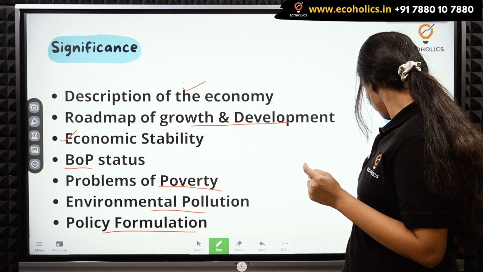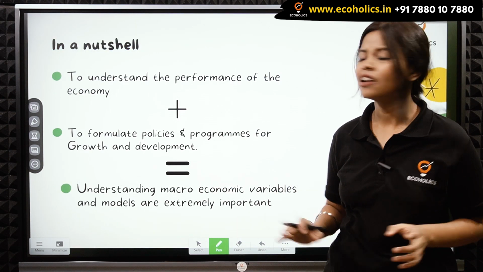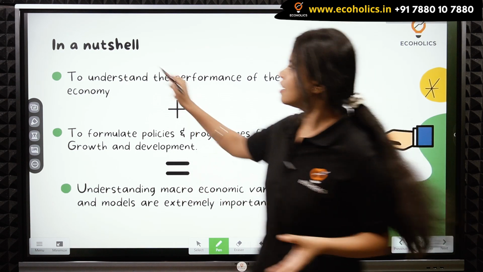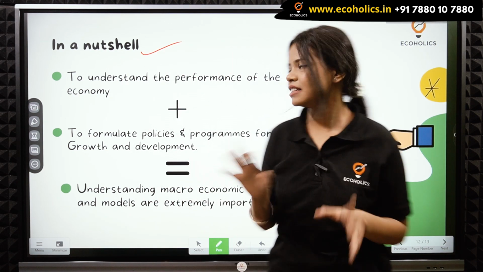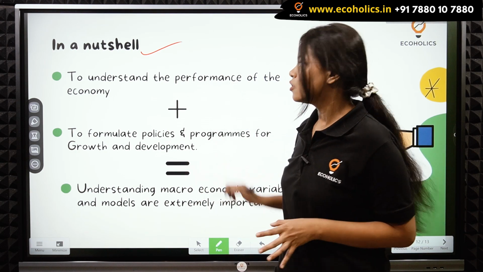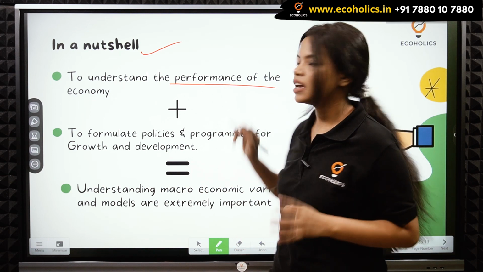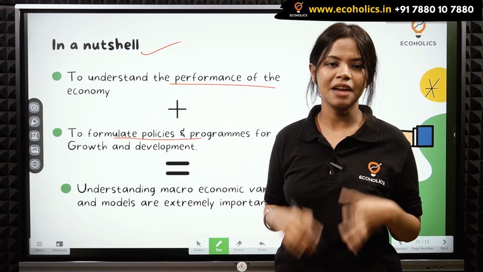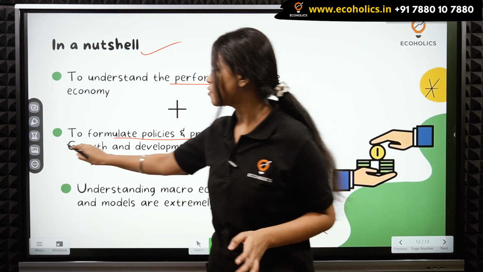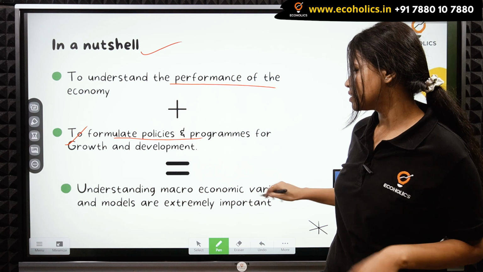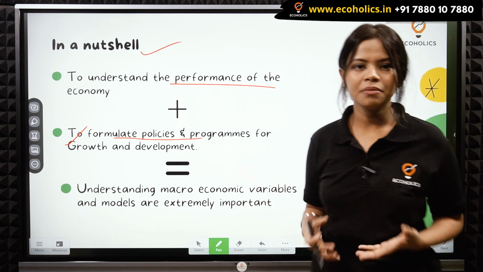Now let's move on and see what we have learned in this module till now. So in a nutshell, let's read this and understand what we have learned till now. To understand the performance of the economy, plus to formulate government policies and programs for the purpose of growth and development, we understand macroeconomic variables and models are of extreme importance.